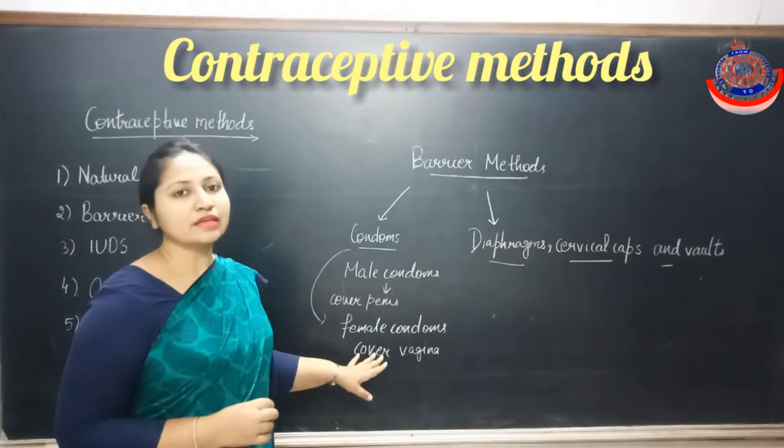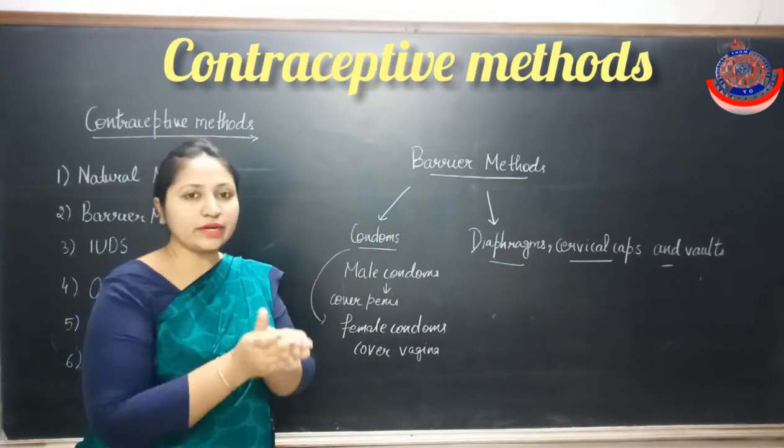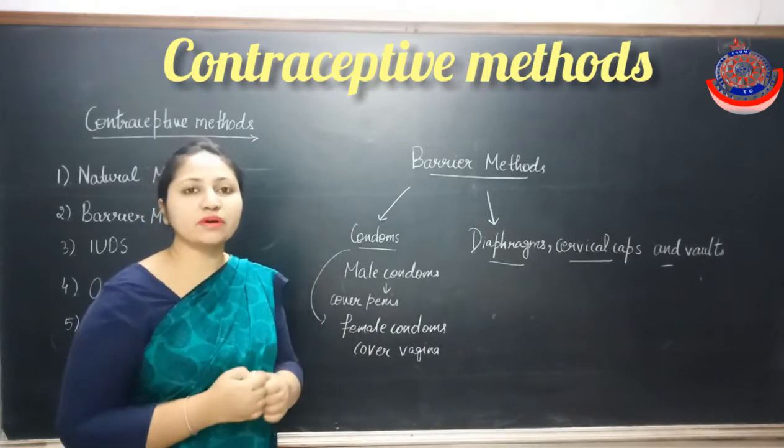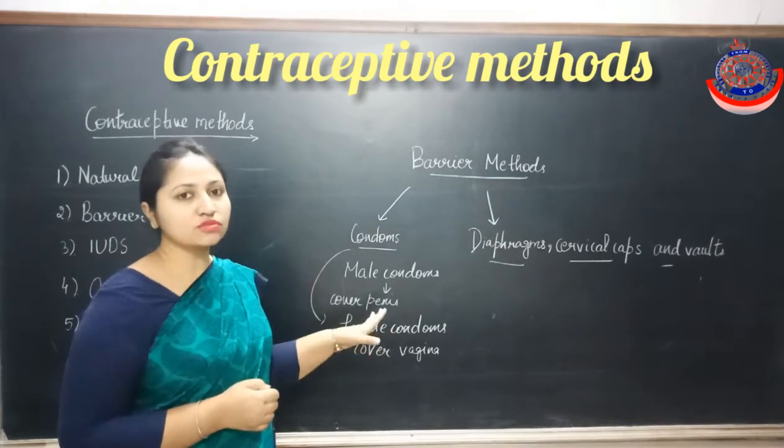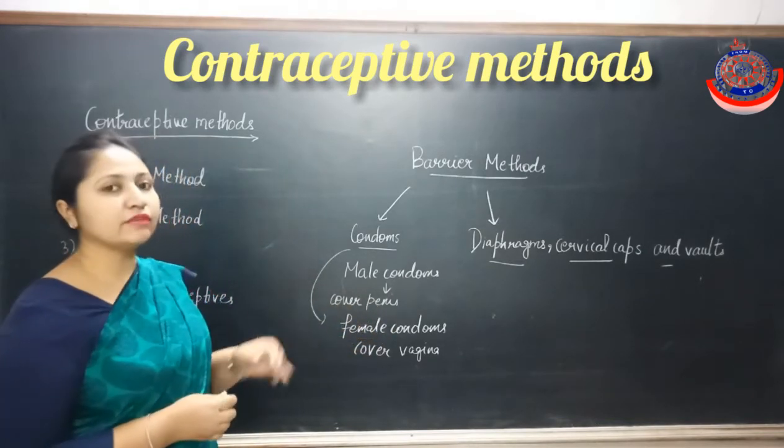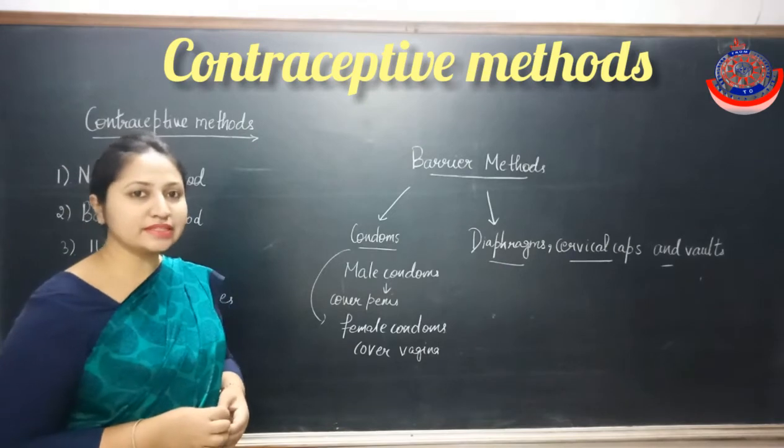In this manner, they help in preventing the fusion of sperm and ovum, and they also prevent sexually transmitted diseases.